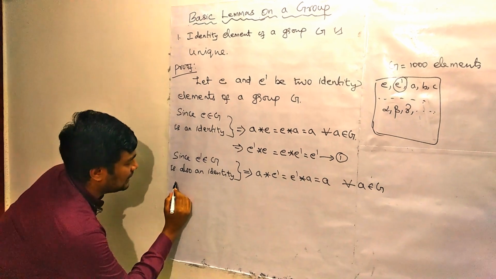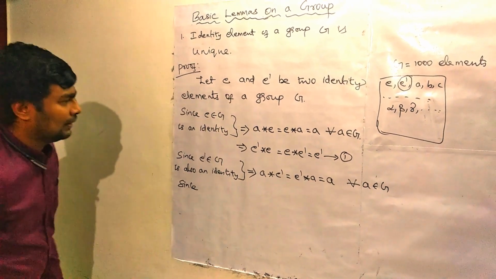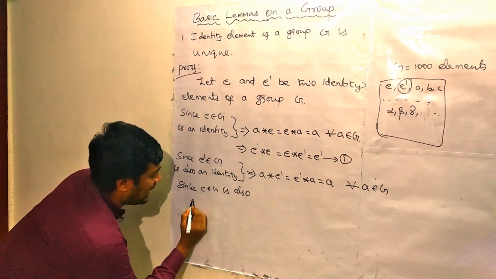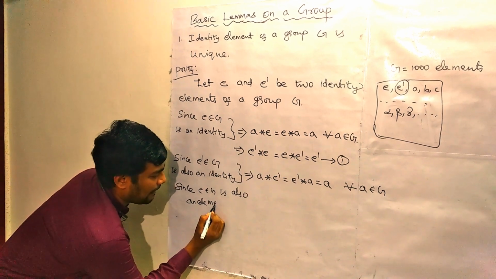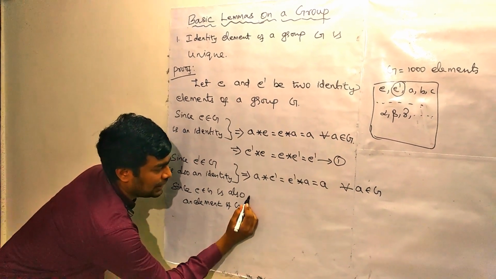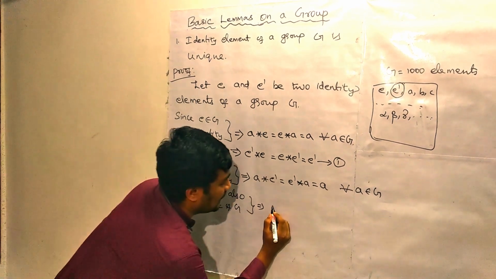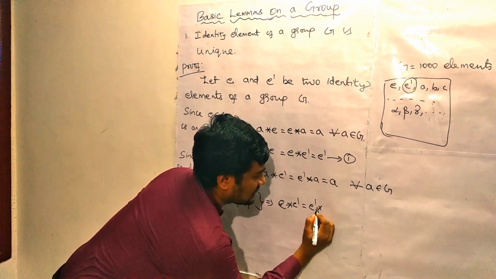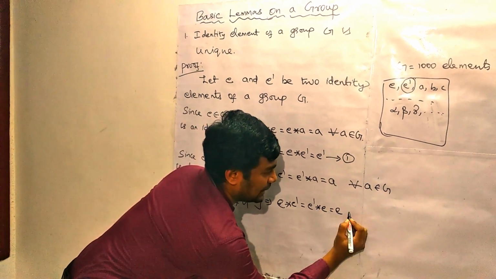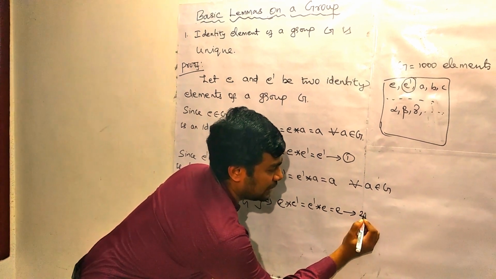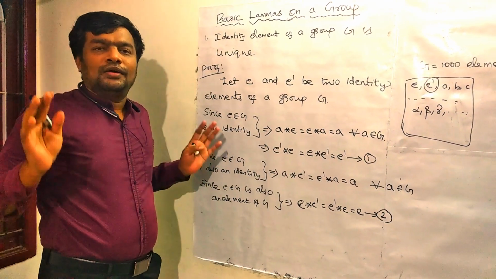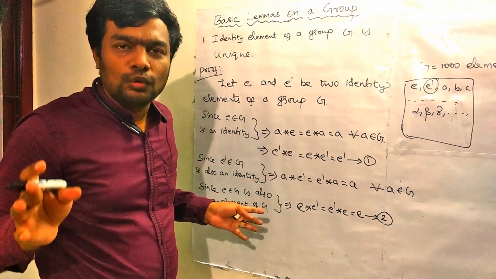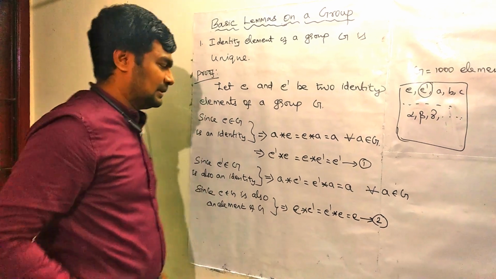Now, since E belonging to G is also an element of G, it should satisfy the condition E star E dash equal to E dash star E equal to E. Let it be equation 2. We are finished. We are just going to compare equation 1 and 2, and we are going to prove that E equal to E dash.